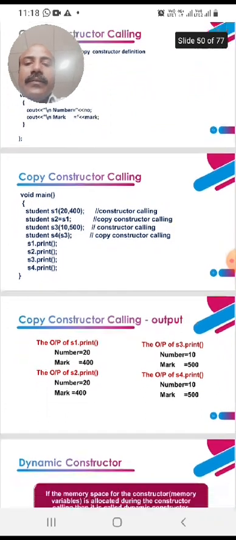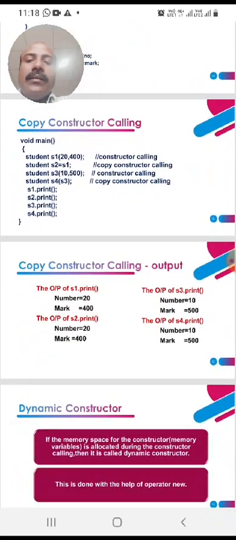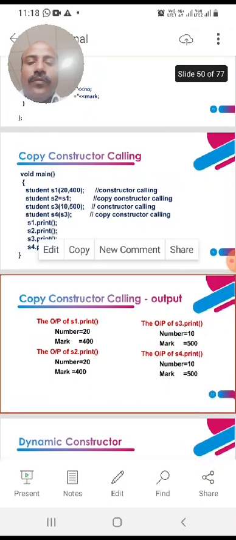The output will look like this: number equal to 200, mark equal to 400 through object 1 calling. Object 2 calling gives number 200 and mark 400, and object 3 calling gives number equal to 10 and mark equal to 500.